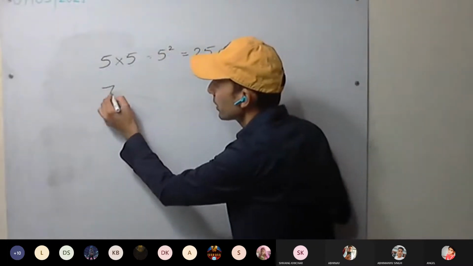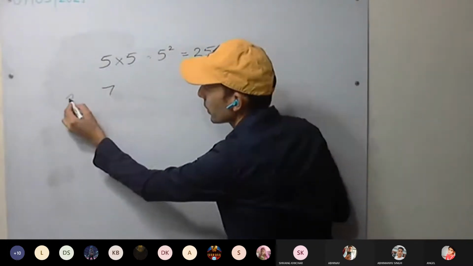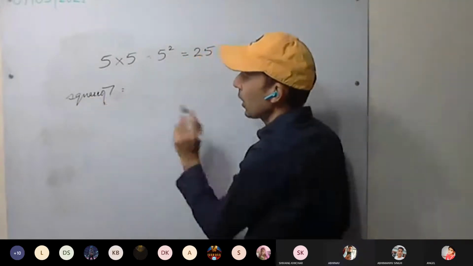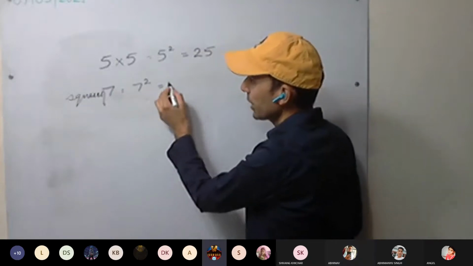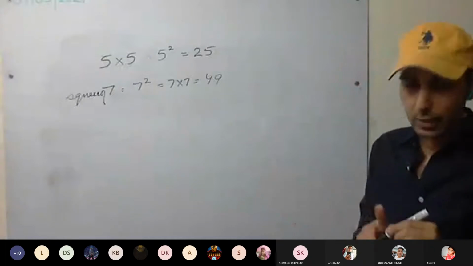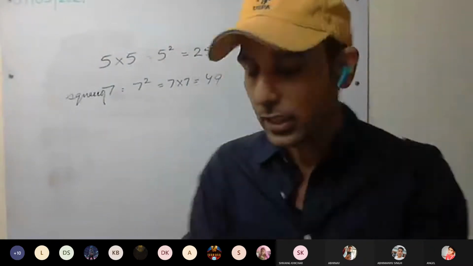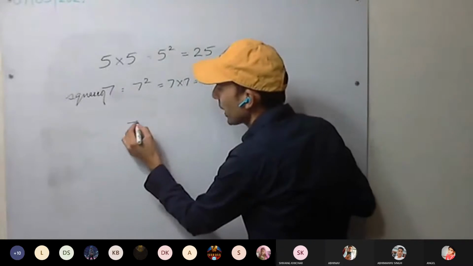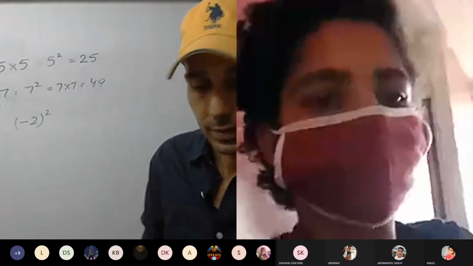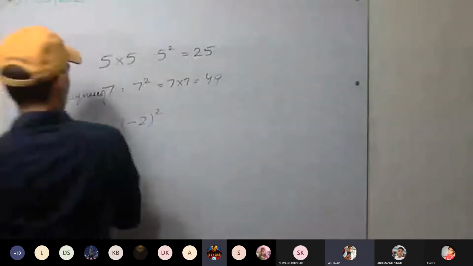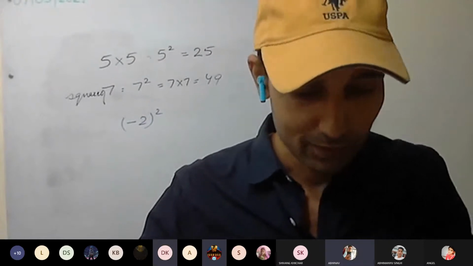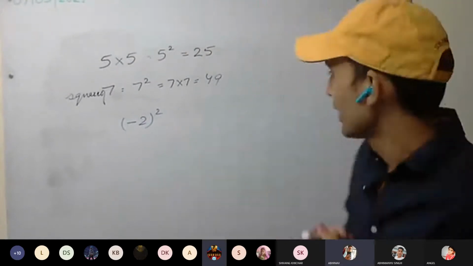Solve this one. Square of 7 you have to do. 7 square, 7 into 7, 49. So if we take any integer, do this one: minus 2 square. Sir, 4.